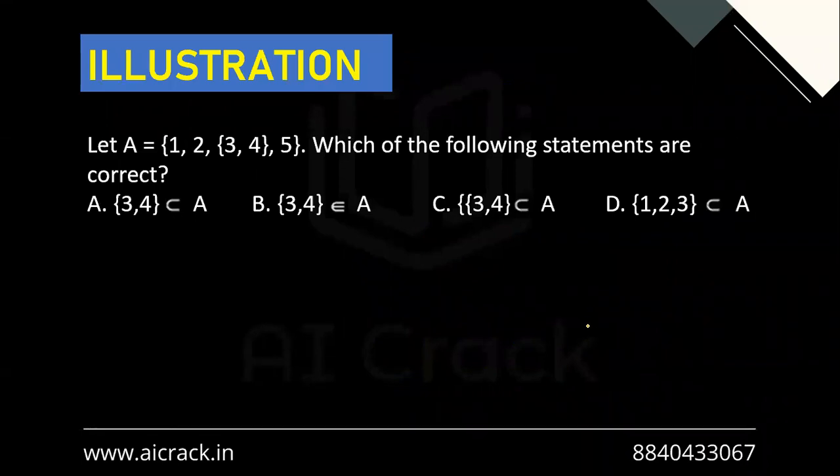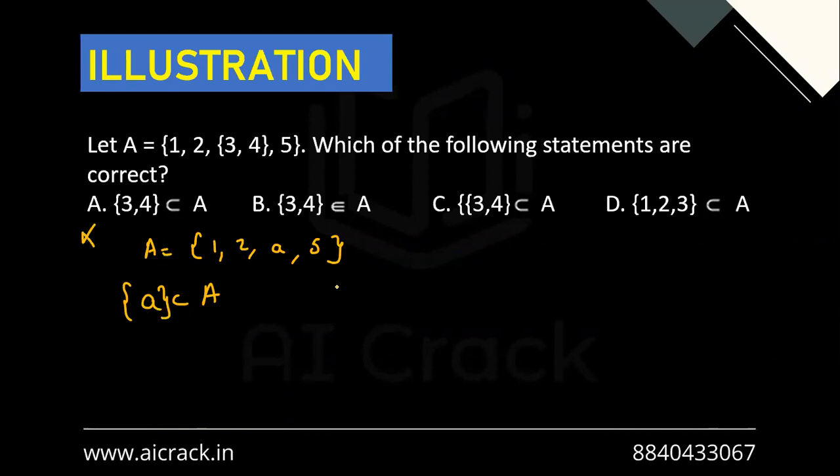Now let's look at one illustration. Let A equal to this. Which of the following statements are correct? So let's rewrite A as 1, 2, let's call this small a, and 5. Now let's look at option number A. Here it is written that a is a subset of A, which is not true. If this was written in this manner, in that case we could have said that okay, this is a subset of A, so A is not correct.